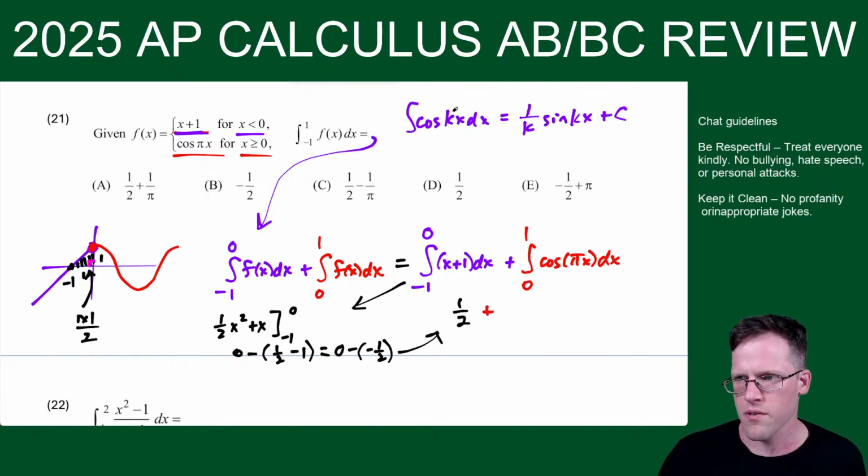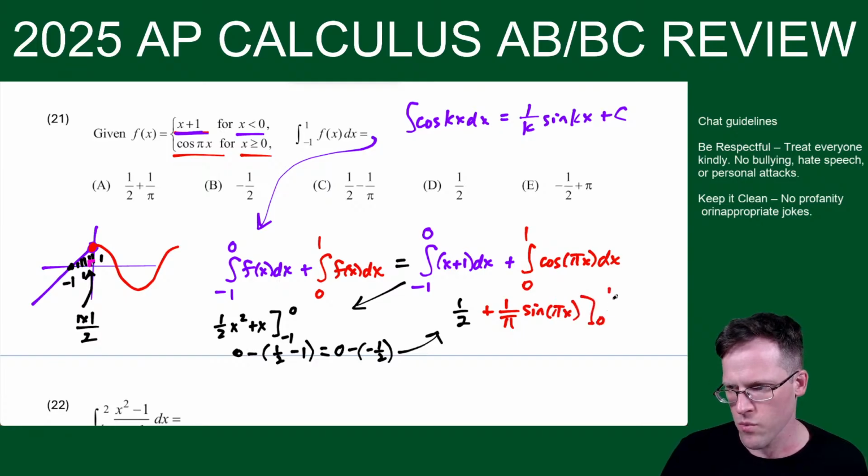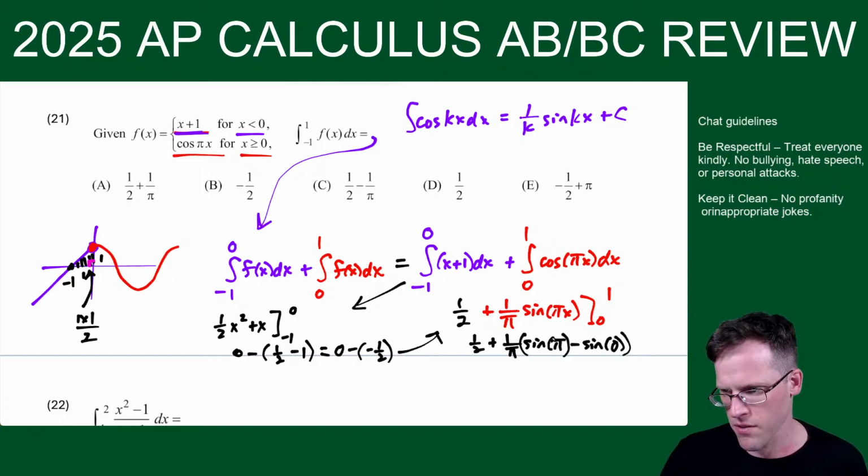So now plus, using this anti-derivative, we got 1 over pi sine pi x, from 0 to 1. And this one, I think we're spared a bit here. This is 1/2 plus 1 over pi, and then we get sine of pi times 1, which is sine of pi, minus sine of 0. Sine of pi is 0 and sine of 0 is 0. So this works out to a half.